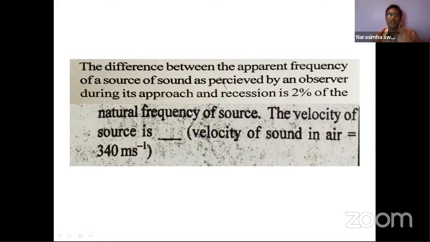So there is the original frequency, but the observer observed the change in frequency, that is while coming closer and moving away, the percentage of change he observed is 2%. Then what will be the velocity of source they are asking? And in the problem, the velocity of sound in air is already given, that is 340 meters per second.